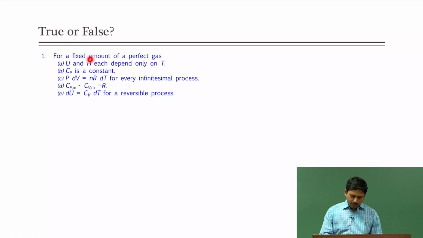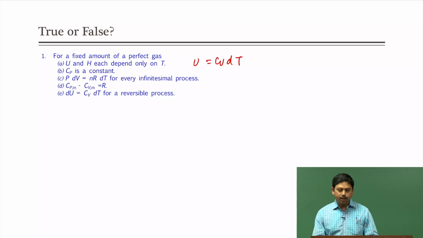The first question is that for a fixed amount of a perfect gas, U and H each depend only on temperature. So, is it true or not? We know that for an ideal gas system, dU is Cv dT, and Cv for an ideal gas is nothing but 3/2 R, where R is the universal gas constant, therefore it does not depend on temperature.